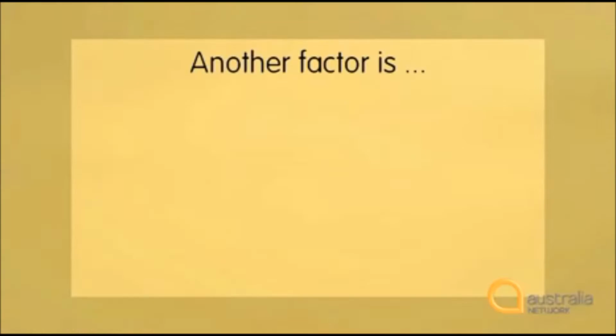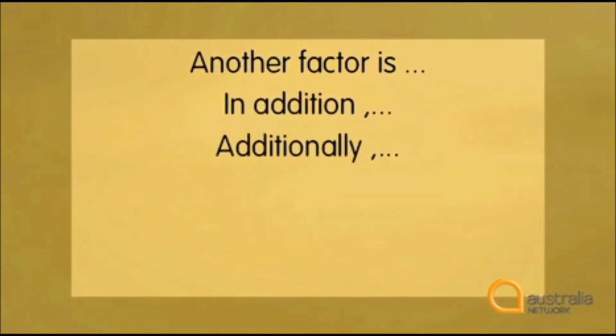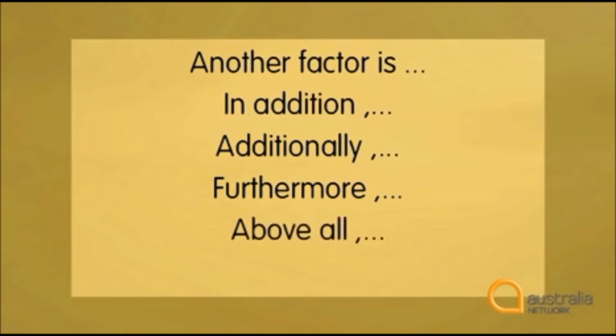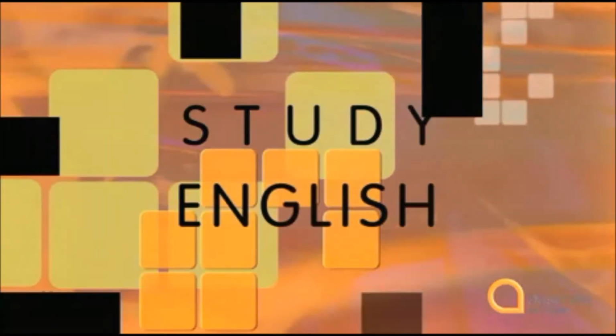Moving on through the argument, you can keep discussing factors by using transition signals, such as another factor is, in addition or additionally, furthermore, above all. You could also use next, but this is quite informal as well. The last reason or item in the list could be introduced by lastly or finally. It's good practice to watch out for these transition devices when listening to someone talk. They'll help you to follow an argument more clearly.